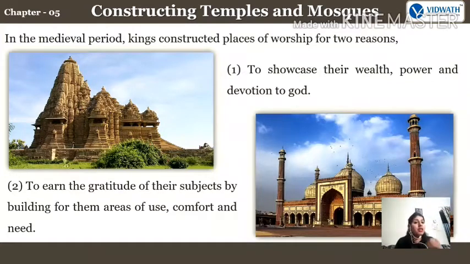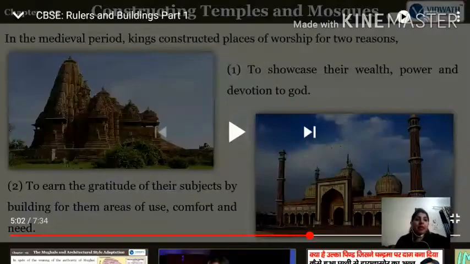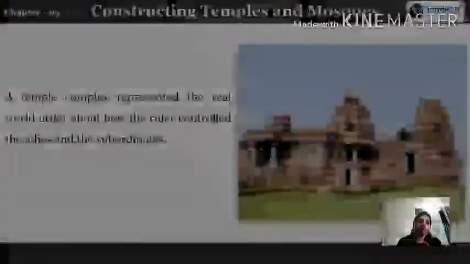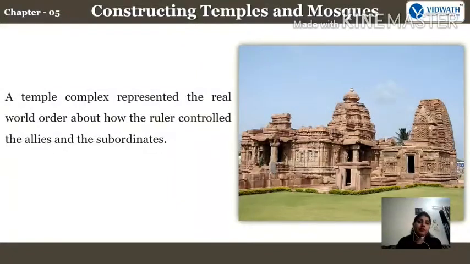Right? If their subjects, the people, the public will give praise to that particular king, definitely he will be feeling good and he will be going to construct more things for comfort level of the public. A temple complex represented the real world order about how the ruler controlled the allies and the subordinates.